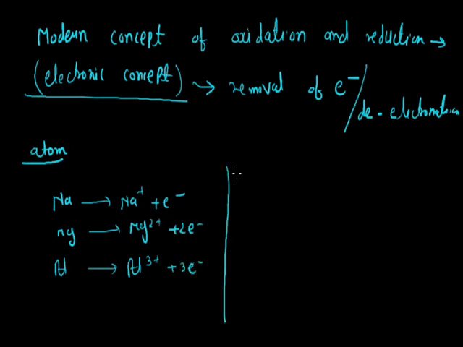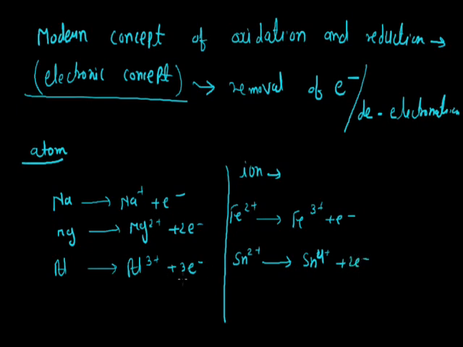And next, iron: we are taking the example of Fe2 plus, that is ferrous. After the reaction it is converted into Fe3 plus. Sn2 plus, after the oxidation, loses 2 electrons and contains a plus 4 charge. Similarly, copper, that is Cu plus, after the reaction gives Cu2 plus by the removal of a single electron.